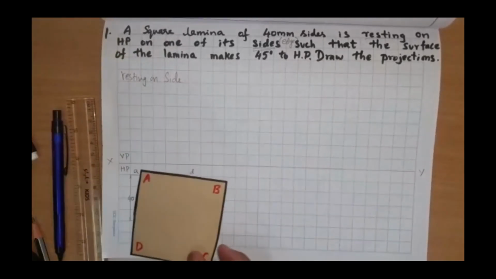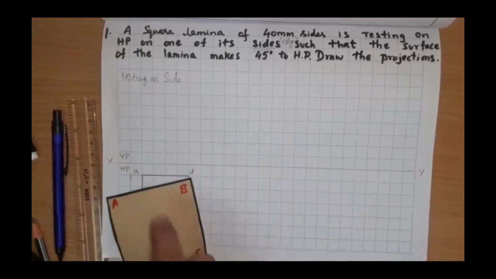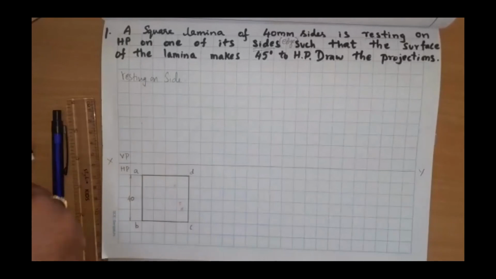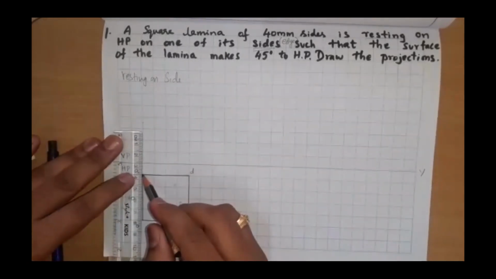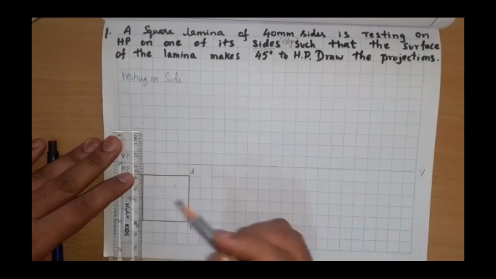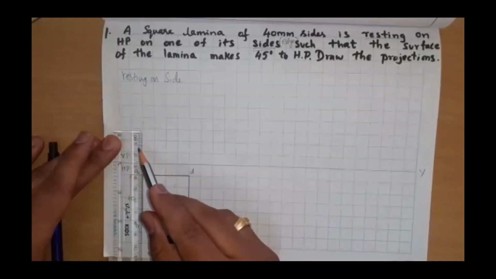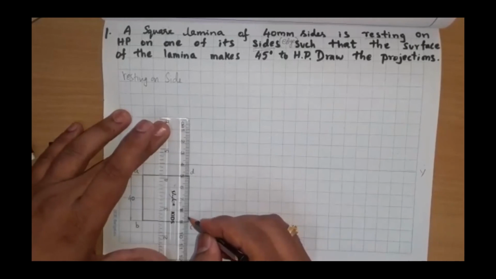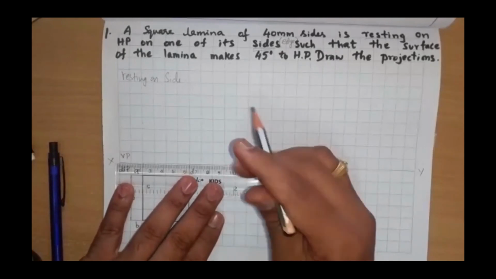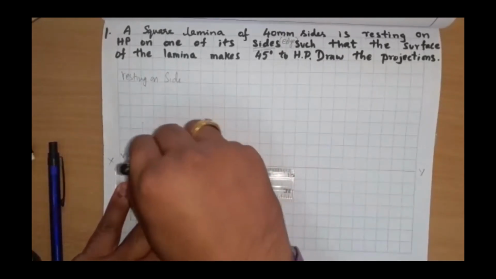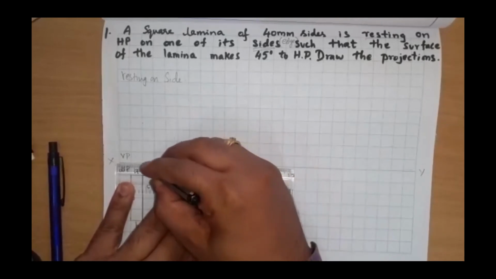I have done it. Now I have to see this from front and represent its front view. So what will be the front view here? I'm making the lamina to rest on horizontal plane. So my front view will be on XY line. Got it? So from A, I am drawing a projector. From B, I am drawing a projector. Again, from C, I am drawing a projector. Again, from D, I am drawing a projector. So where it meets XY line is here. The front view is just seen as a line, this line. This line represents the front view.